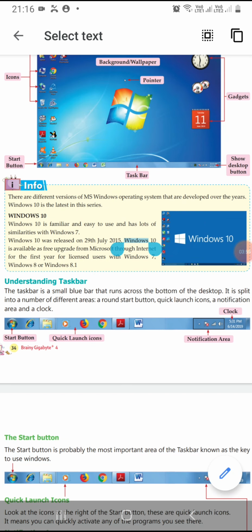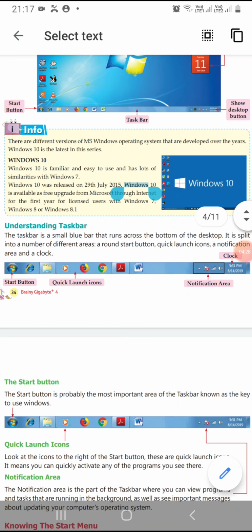Windows 10 is available as a free upgrade from Microsoft through internet for the first year for licensed users with Windows 7, Windows 8 or Windows 8.1. Students, Windows 10 is free available through internet only for those who are using licensed Windows 7, Windows 8 or Windows 8.1.